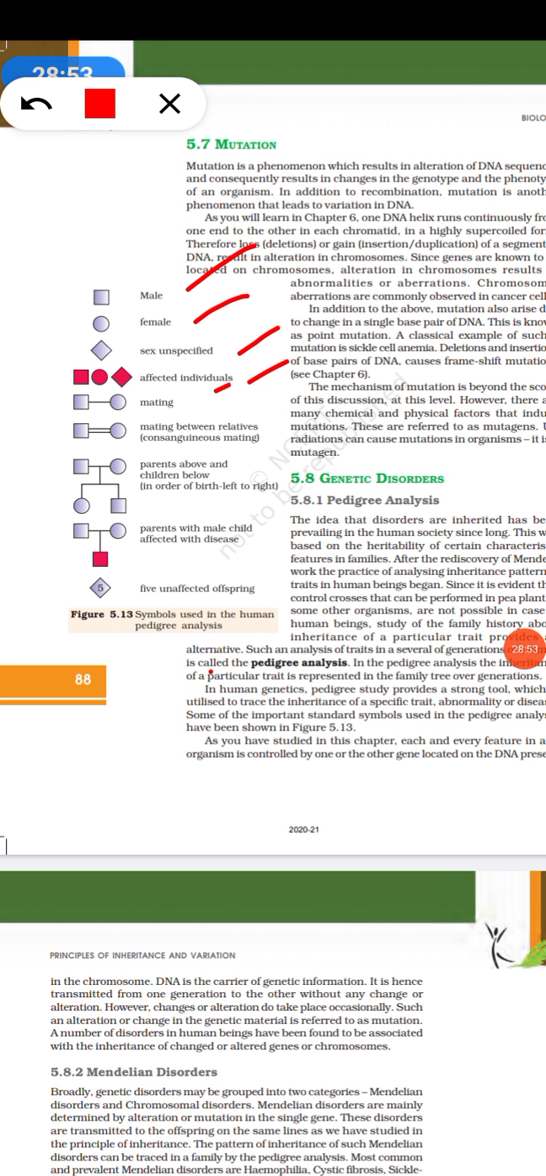Okay, and if the parent has an affected disease, it's given in this format, and unaffected offspring will be given in this format. Okay.